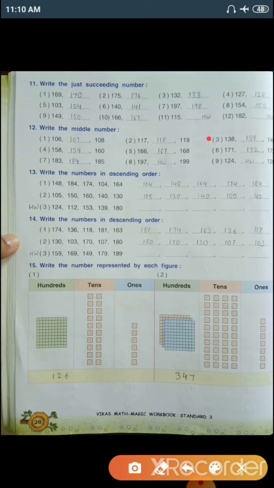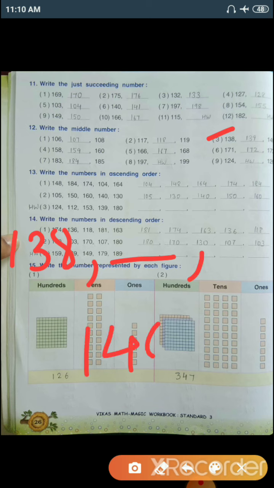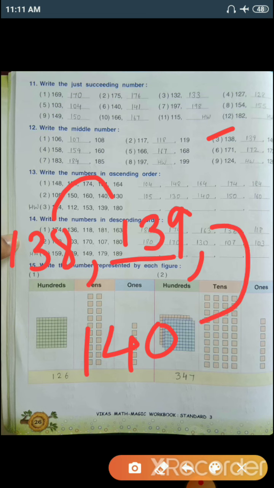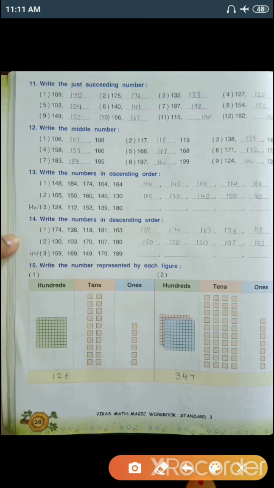The number 3 is 138, dash, 140. So 138, 139, and then 140 will come. So with this we can solve the middle number.